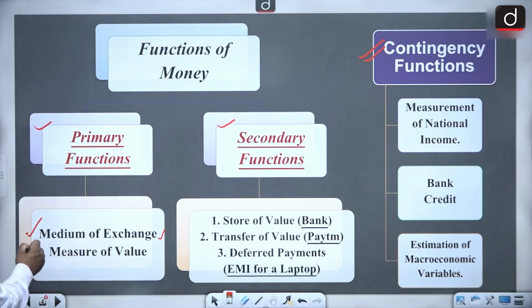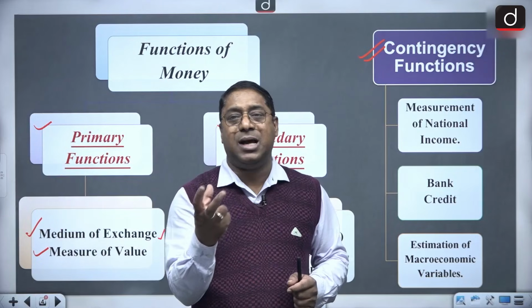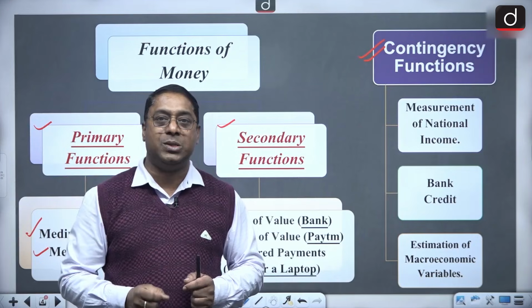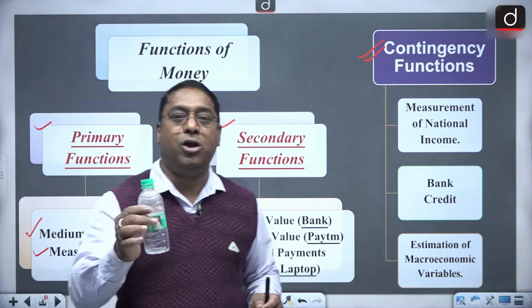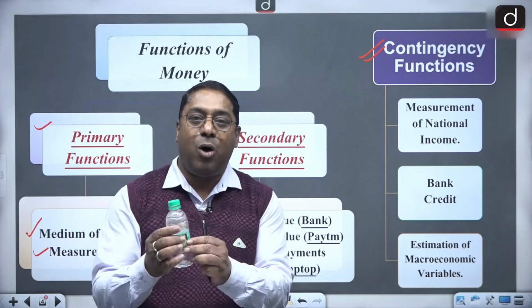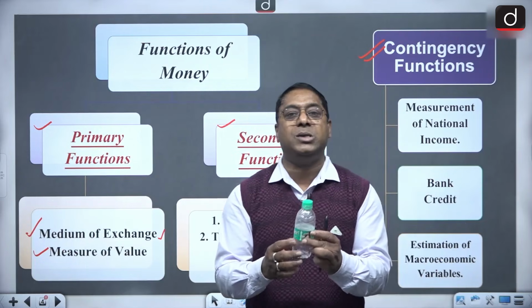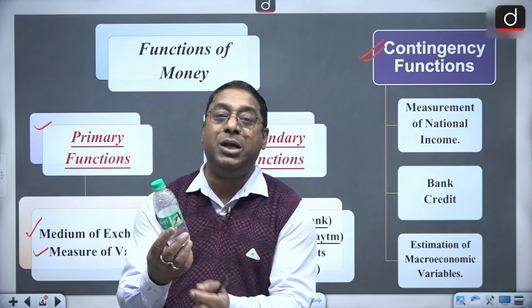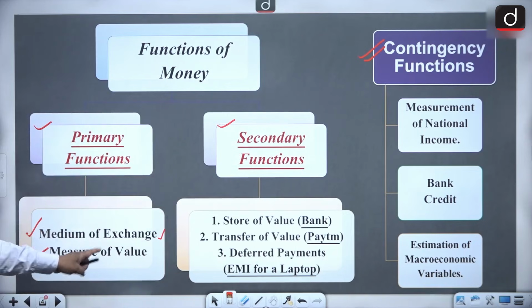Then the second one is the measure of value. Measure of value, what is this? Money expresses the value of goods and services in terms of price. Now, if I have this bottle of water here, how is the value of this bottle of water expressed? It's expressed in rupees. It's written 10 rupees per bottle. So that is what the measure of value is.